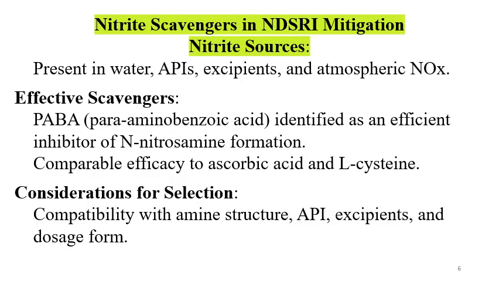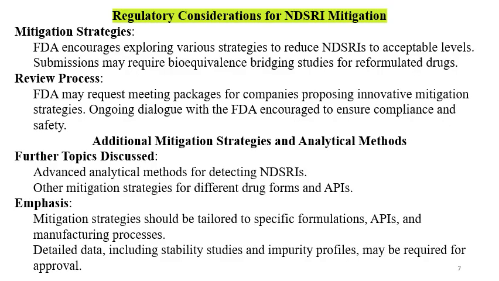Nitrite scavengers in NDSRI mitigation. Nitrite sources are present in the water, APIs, excipients, and atmospheric nitrogen sources. Then you can use effective scavengers like PABA, para-aminobenzoic acid, which has been identified as an efficient inhibitor of N-nitrosamine formation, with comparable efficacy to ascorbic acid and L-cysteine. Considerations for selection: consider compatibility with the amine structure, API, excipient and the dosage form whenever you are going to select the nitrite scavengers.